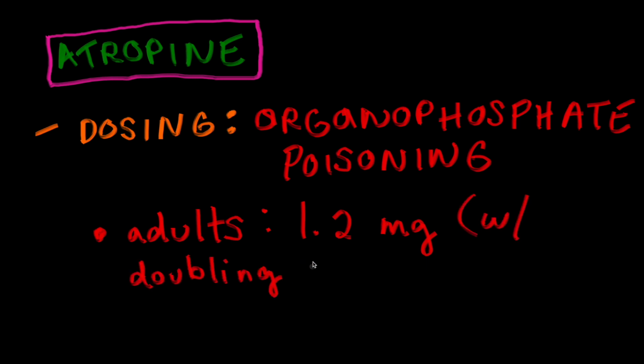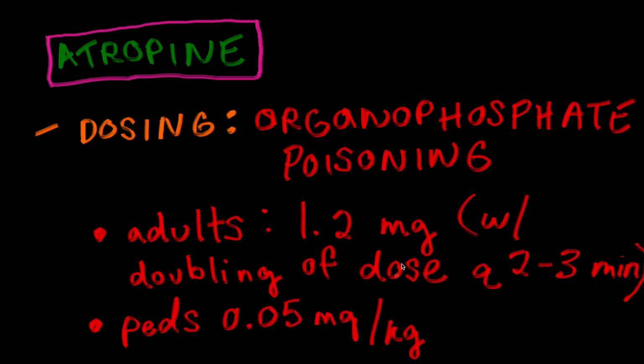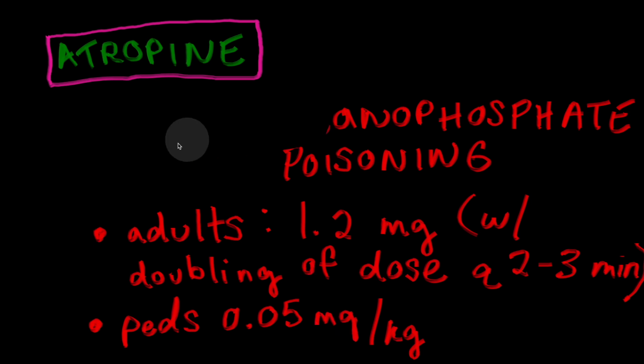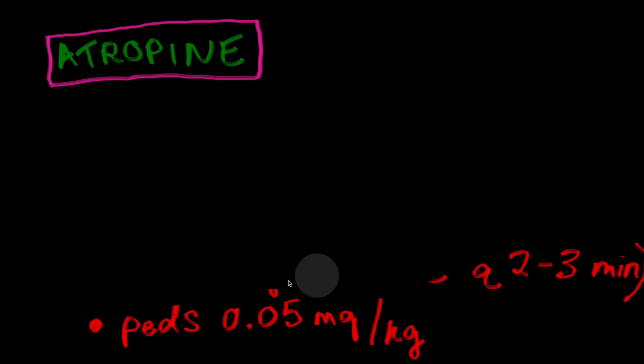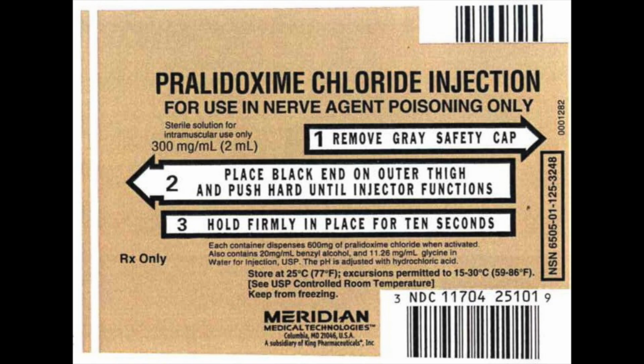So for adults, in organophosphate poisoning, adults will be given 1.2 milligrams with a doubling of that dose every 2 to 3 minutes. And peds will be getting 0.05 milligrams per kilogram, which is 50 micrograms per kilogram. It's worth noting that atropine only works at the muscarinic receptors, and so we would have to use pralidoxime, another medication, to treat nicotinic effects from poisoning.